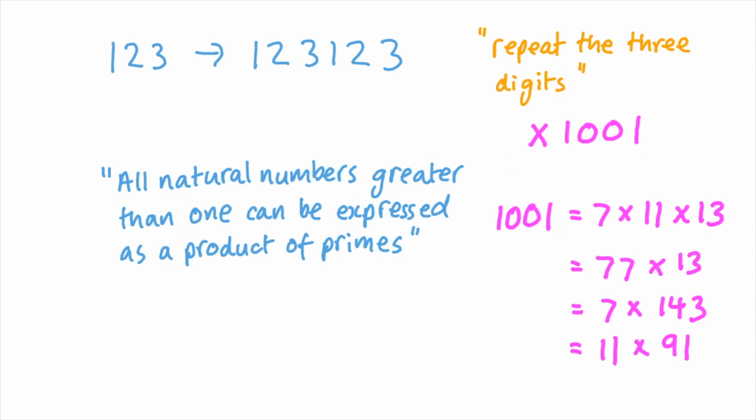And by combining those prime factors in different ways, we can see that our 6-digit numbers would all be divisible by 7, 11, 13, and 7 times 11, so 77, and 7 times 13, so 91, and 11 times 13, so 143, and of course 7 times 11 times 13, which is 1001.